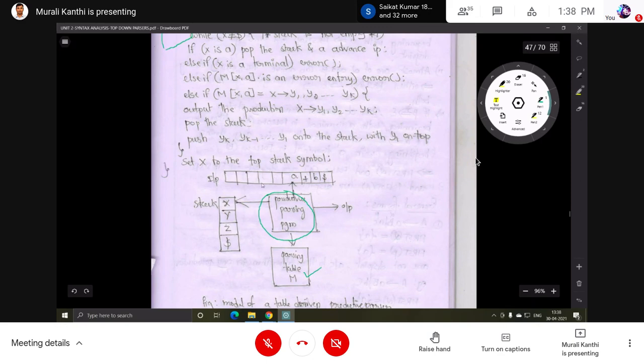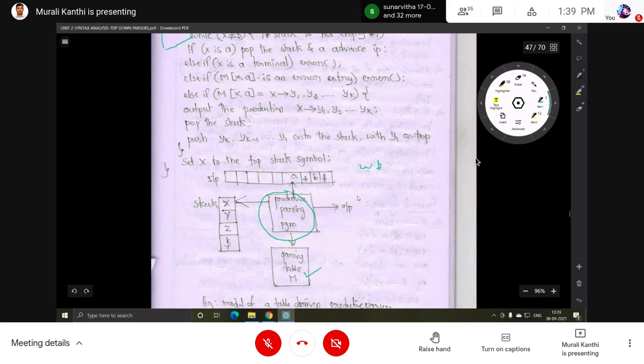This is an input buffer. The input buffer is used to hold the input string. Whatever input string is given to verify is placed onto the input buffer, ending with a dollar, so simply W dollar. One pointer is pointing to the first symbol of the input string. Now the stack data structure is used here. Insertions and deletions are possible on one side, push and pop. By performing push and pop operations, one pointer is pointing to the top of the stack.